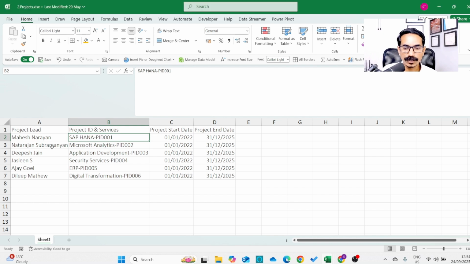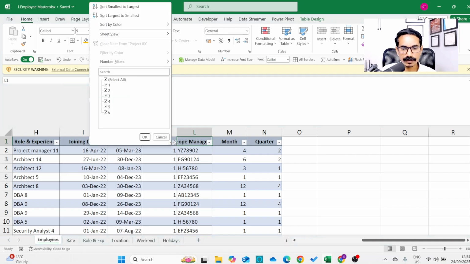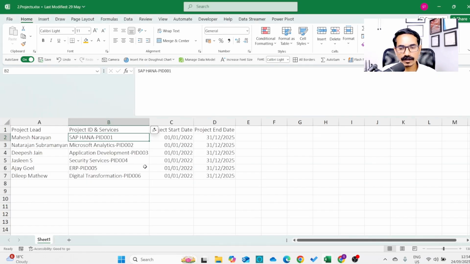But the problem here is, it is not straightforward, because in your employee file, your project ID is showing like 1, 2, 3, 4, 5, 6, right? But here in the project file, the ID is PID 001, PID 002. So in this case, how do we first transform the data before we can do an XLOOKUP, VLOOKUP, or index and match? So we need to do multiple transformations before we can apply the XLOOKUP. So this is how the real problems come, or the real problems we face at the workplace. It is not like we are going to get straightforward problems at the workplace. We need to really think through the problems, define the problem, and then see what is the best solution to solve it. And that is exactly how you are learning problem solving in this Excel course, to build strong problem solving and logical thinking skills.